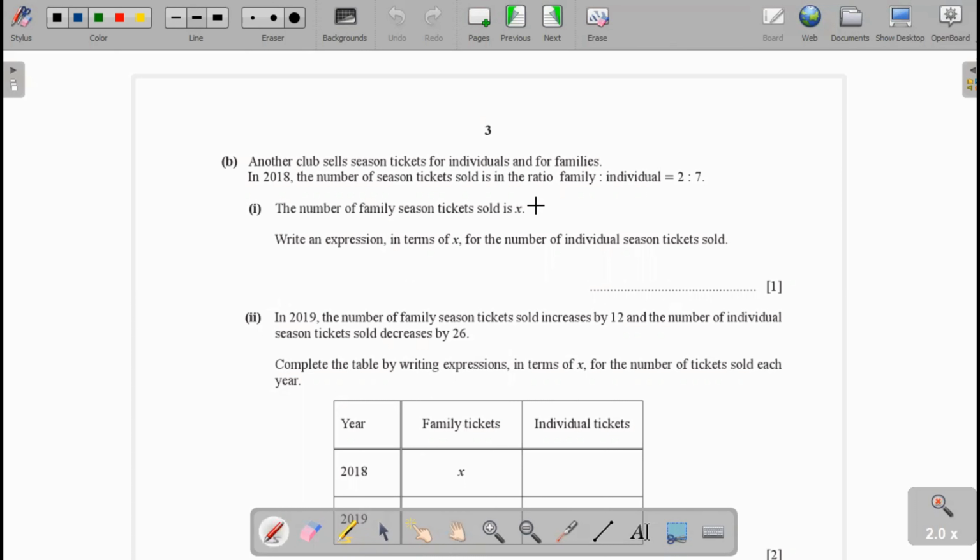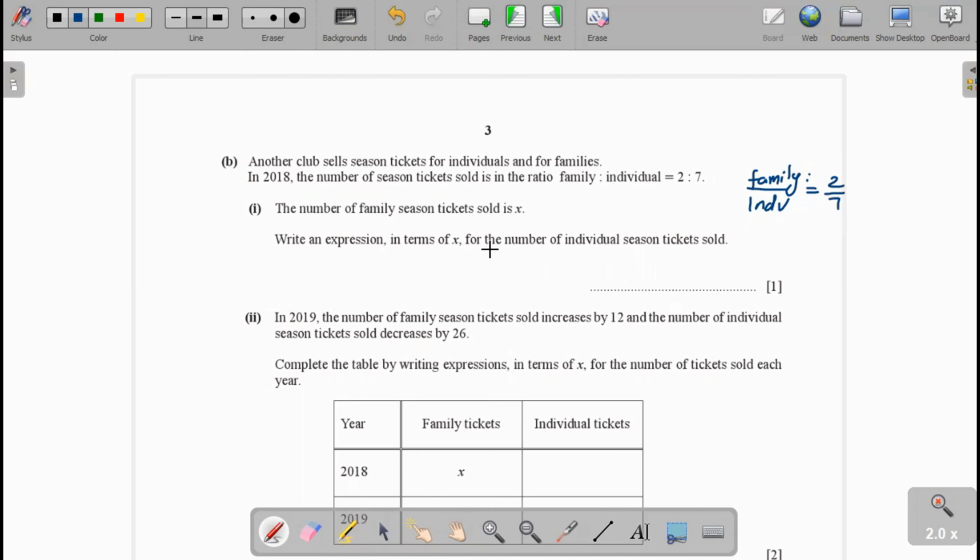You see here the ratio between family and individual tickets sold, family over individual. That ratio is given as 2 over 7.